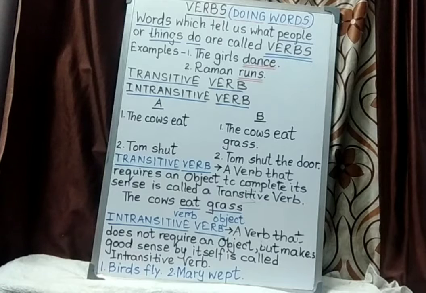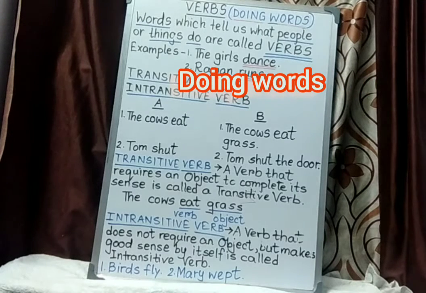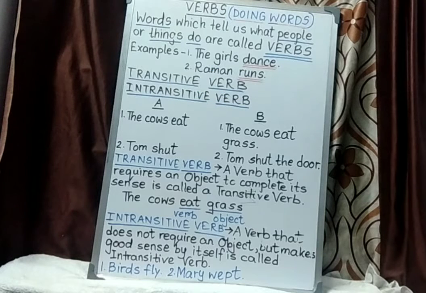Today our topic is verbs. While teaching you the concept of nouns, we have learnt that nouns relate to naming words. Now today we will learn what are verbs. Similarly, verbs also have another name, such as doing words. So, as nouns are termed as naming words, verbs will be termed as doing words.